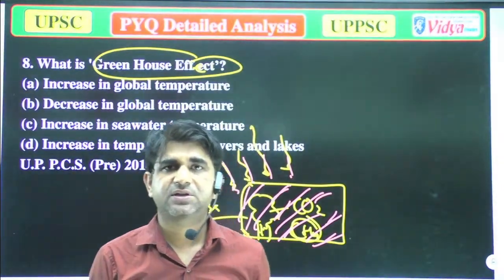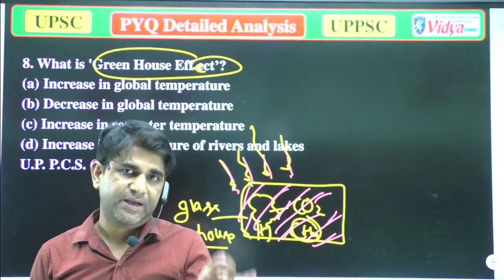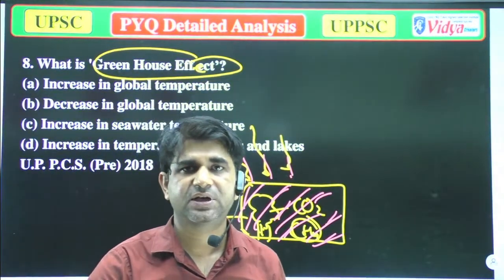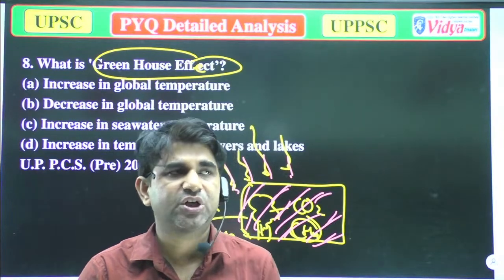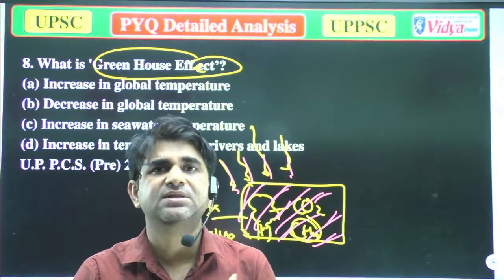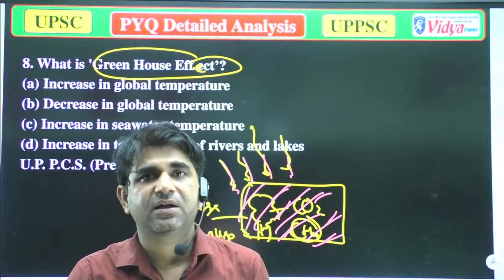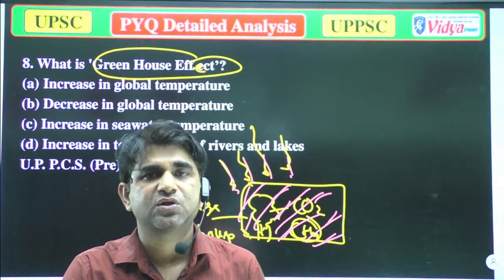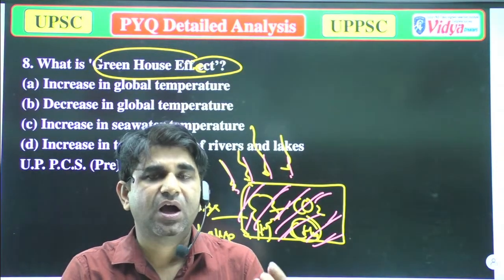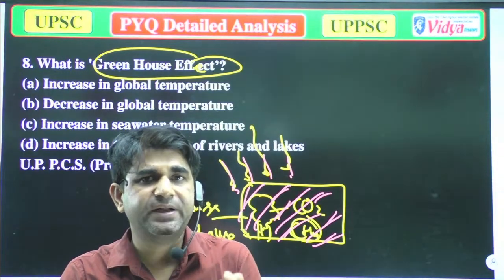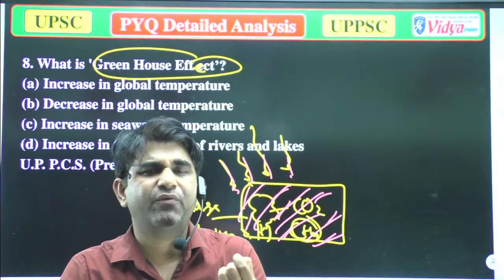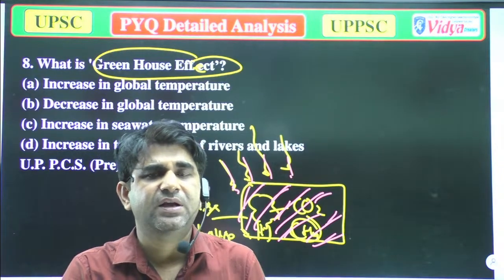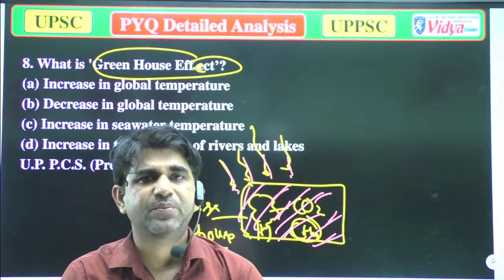Gases like CO2, SO2, methane, or sulfur dioxide have the capacity to absorb the sun's heat, but they don't release it at the time of night or evening. So the global temperature is increasing very slowly and steadily.